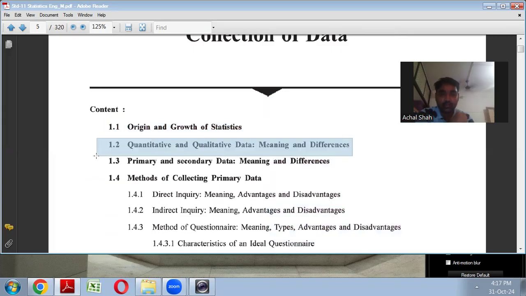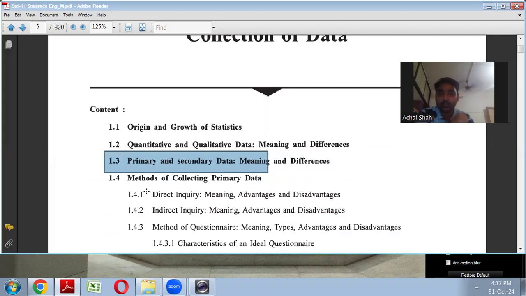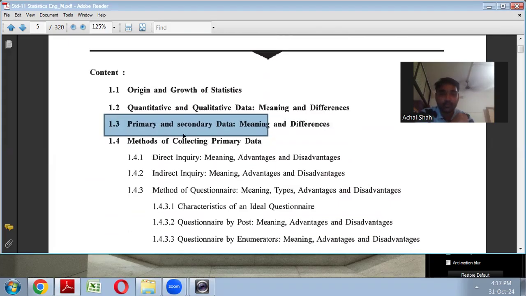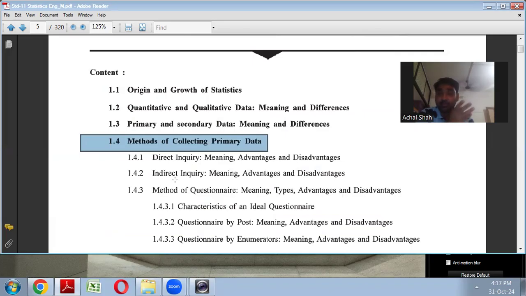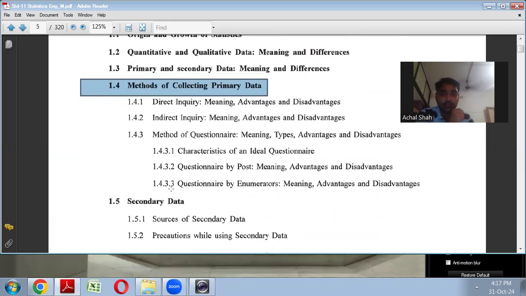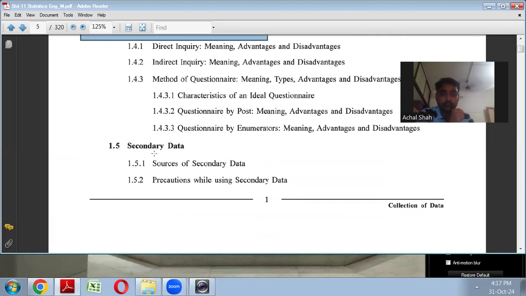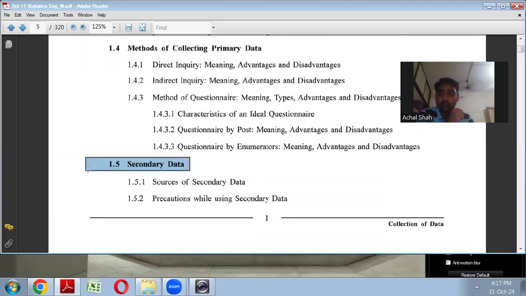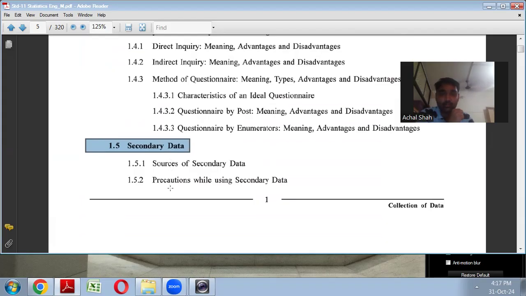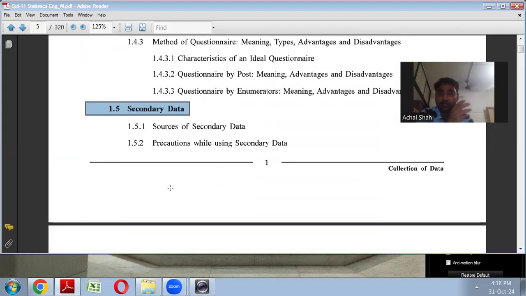We are going to discuss what is quantitative data and what is qualitative data, the meaning and difference thereof. Then we are going to discuss primary and secondary data, their meaning and difference. Then we are also going to deal with methods of collecting primary data, that is, how you can collect primary data. Then we are going to discuss secondary data also, the sources of secondary data and the precautions while using secondary data.